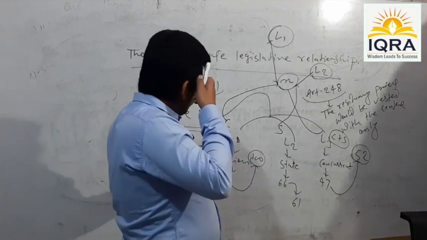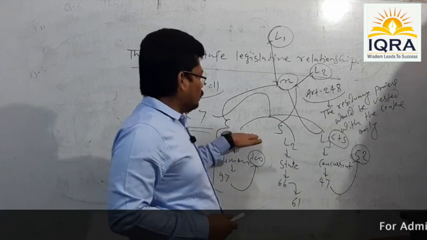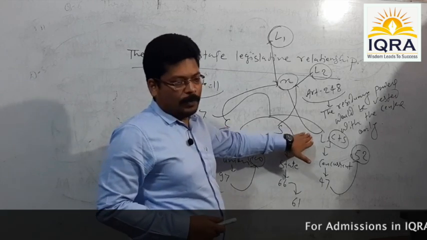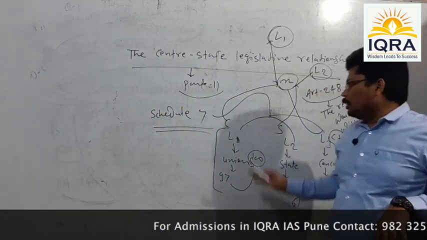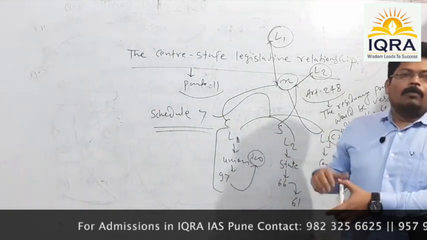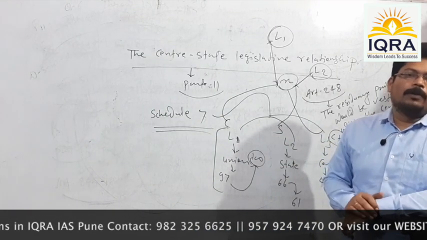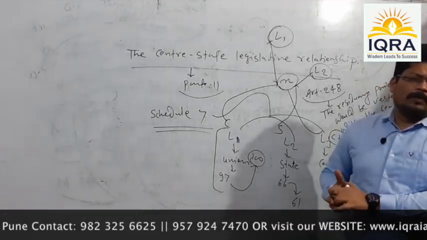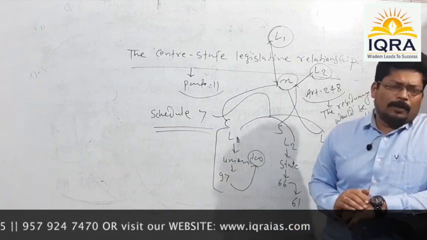So, after having a journey of all these three different lists, list 1, list 2 and list 3, what we got to know is that the center enjoys overriding legislative powers under the Constitution of India. And this is simply because of the prevalence of the union type federal structure in India.